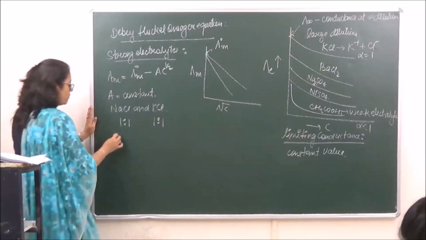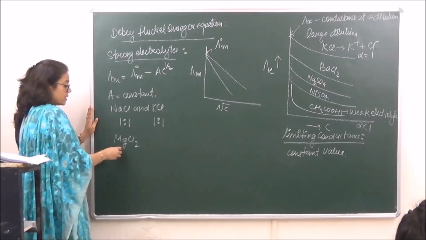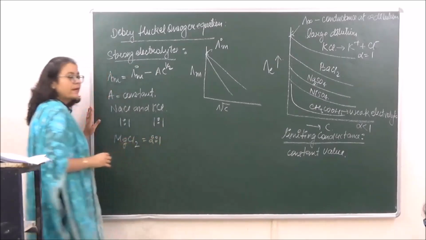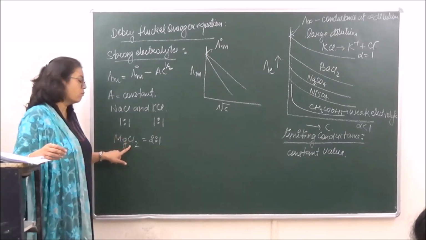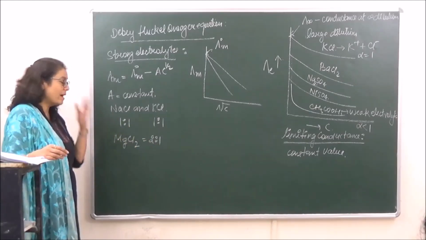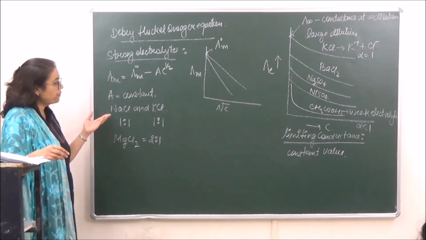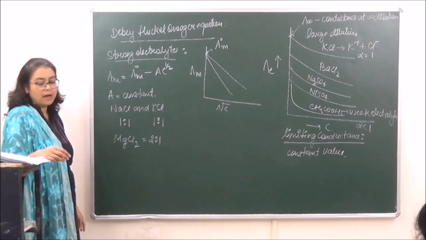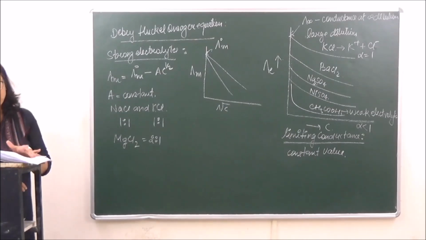Then when we are talking of MgCl2, this electrolyte is known as a 2:1 kind of electrolyte. Why? Because the valency of magnesium over here is 2 and that of chlorine is 1. So all those electrolytes which are 2:1 kind of electrolytes will have the same value for A. And C over here is the under root of concentration, C raised to power half. So this is the Debye-Hückel-Onsager equation.